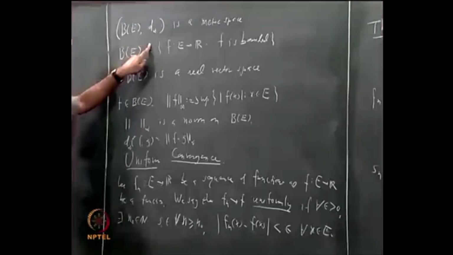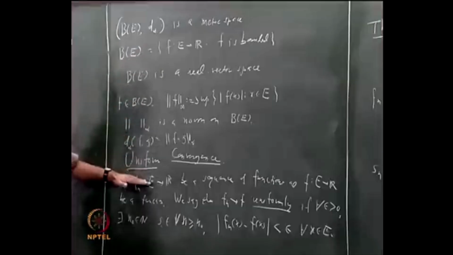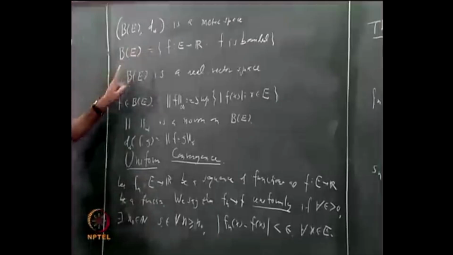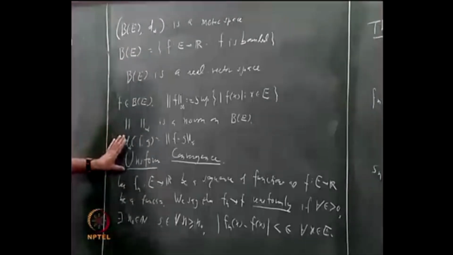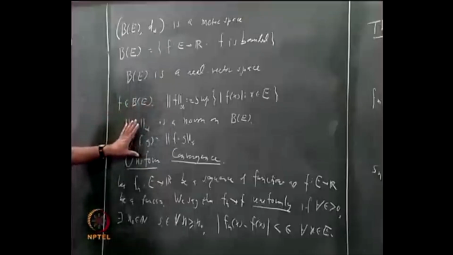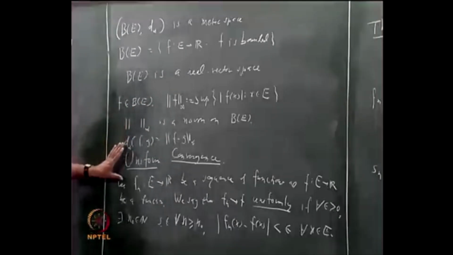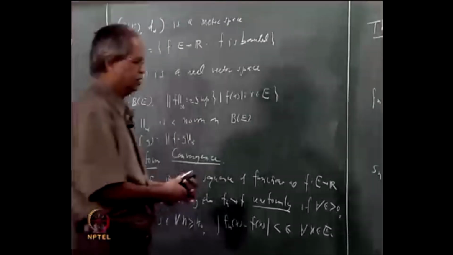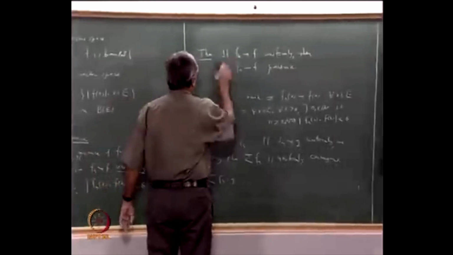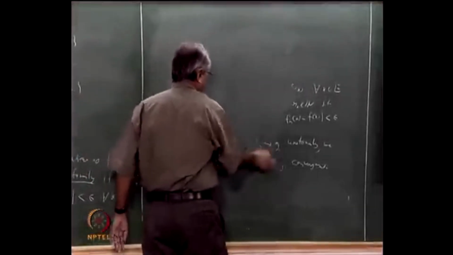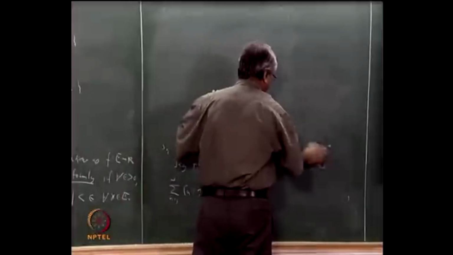In other words, uniform convergence is nothing but the convergence in this metric, induced by this supremum norm. Is it clear? Once this fact becomes clear, you will try to understand many other results in a different way. So let us take one more thing, which is again a very famous theorem about uniform convergence, known as Cauchy's criteria for the convergence.